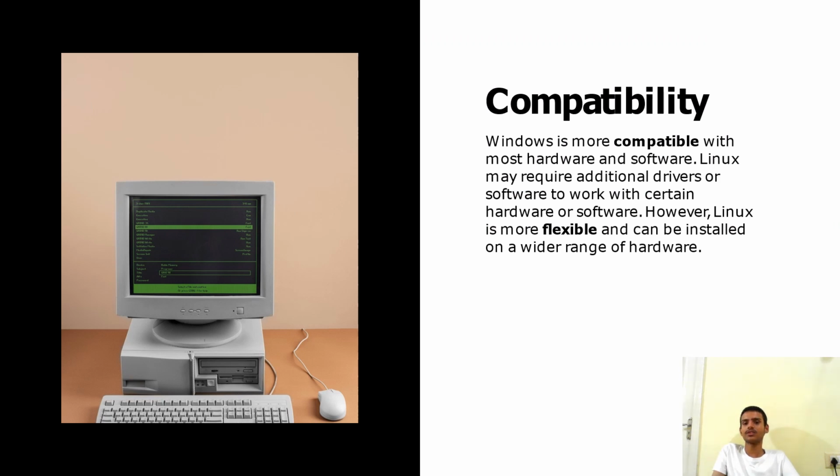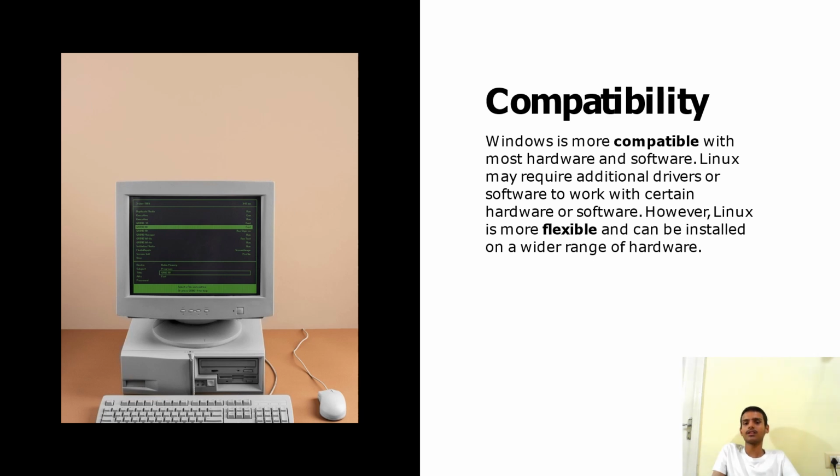Compatibility. Windows is more compatible with most hardware and software. Linux may require additional drivers or software to work with certain hardware or software. However, Linux is more flexible and can be installed on a wider range of hardware.